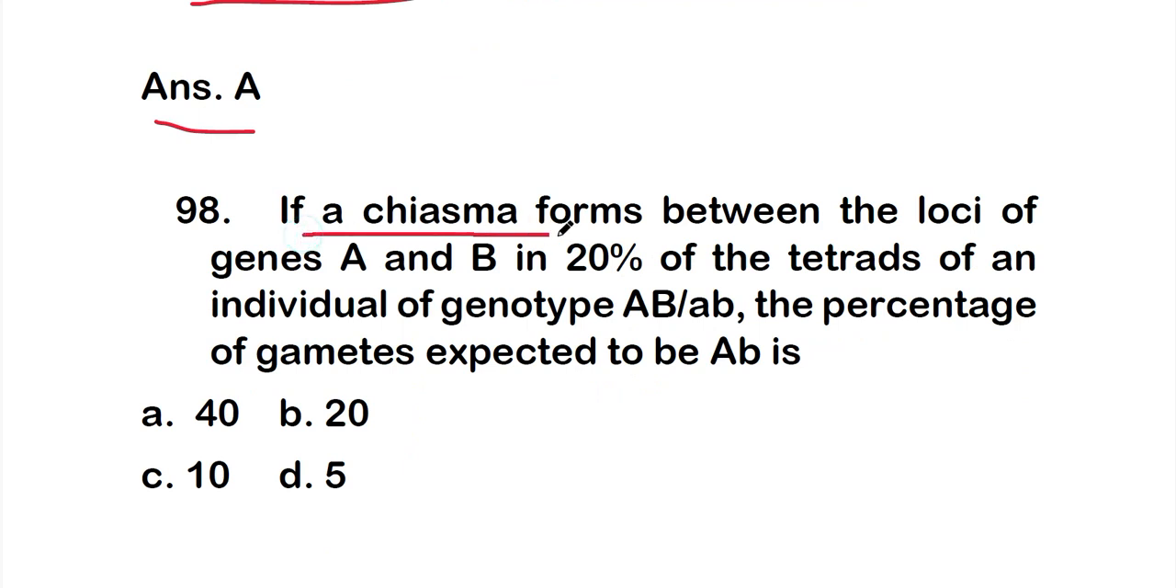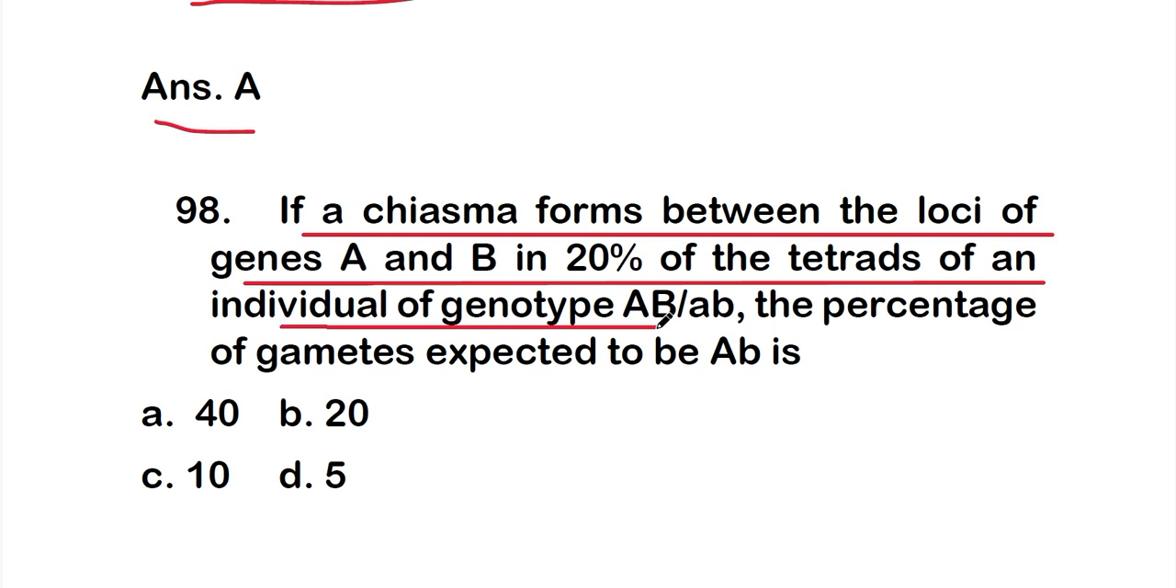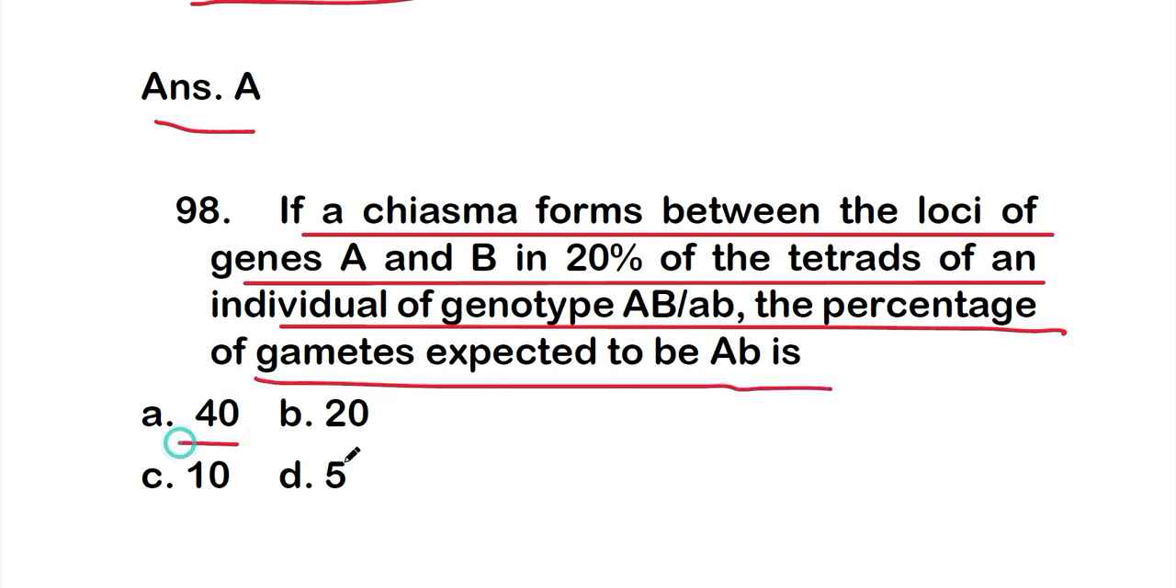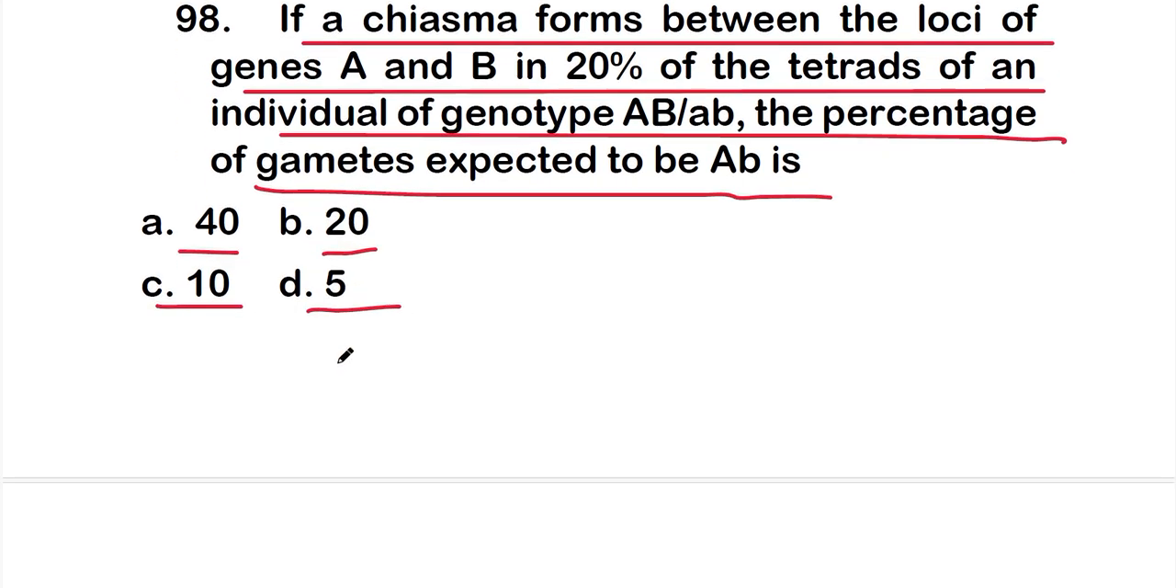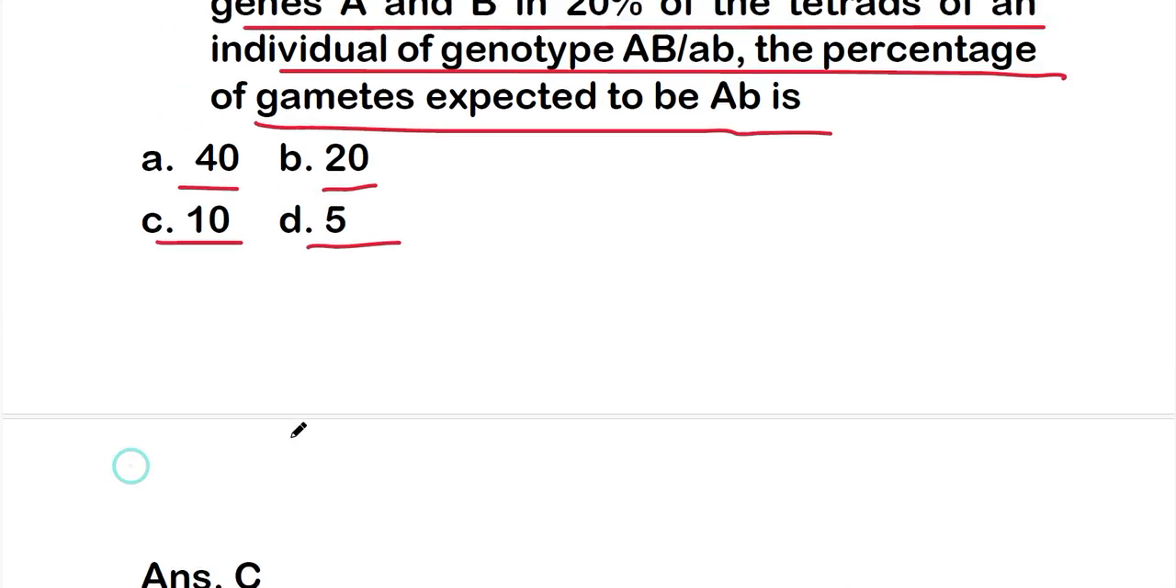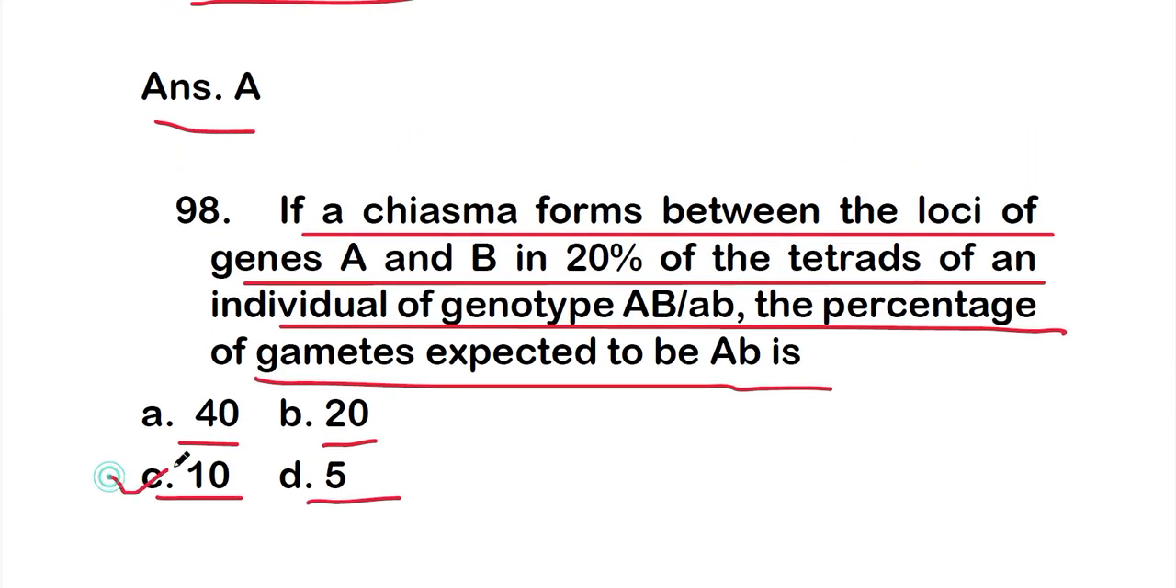So if a chiasma forms between the loci of gene A and B in 20% of the tetrads of an individual of genotype capital A, capital B and capital small b, the percentage of gametes expected to be capital A and small b is 40% or 20% or 10% or 5%. So the right answer is option C, it is 10%.